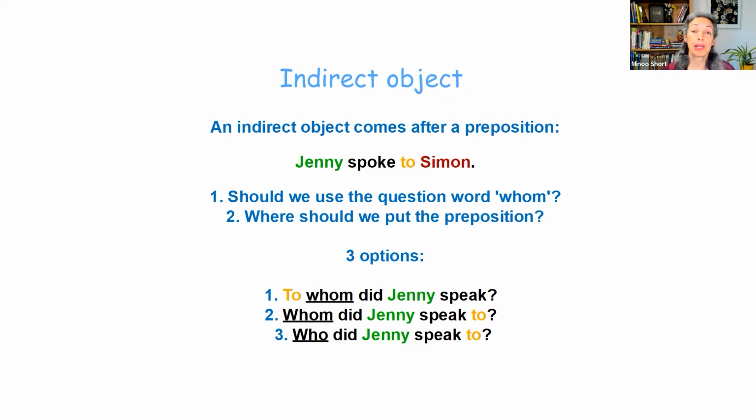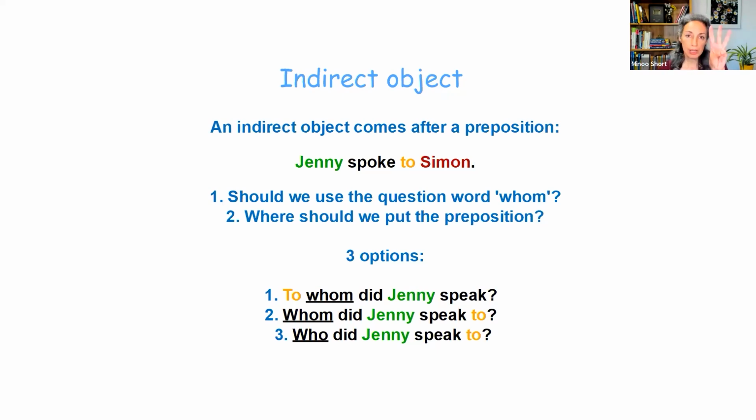So how do we formulate our question now? There are two questions that come up when we have an indirect object. The first question is, should we use a different question word, like whom? I think you have this idea that who is direct and whom is indirect. So first question, should we use whom to ask the question? And the second question that comes up is, where should we put the preposition? What happens to the preposition of this indirect object?